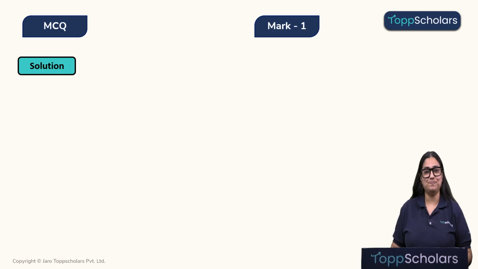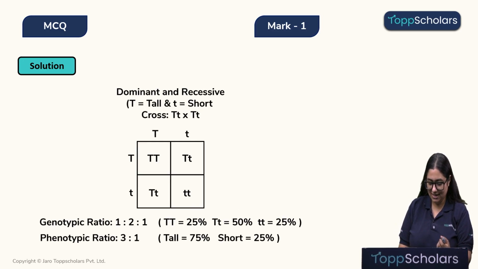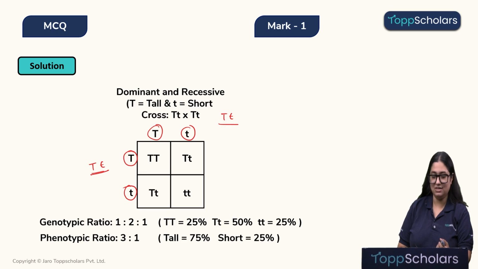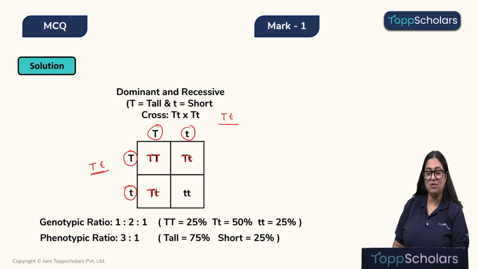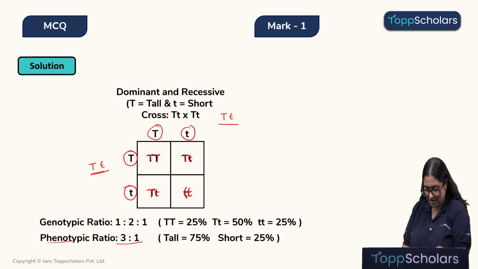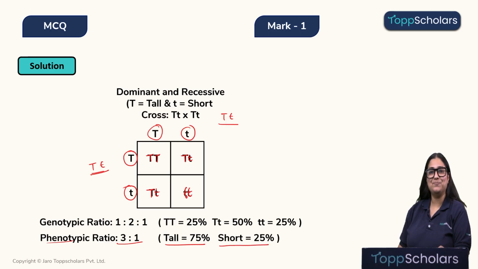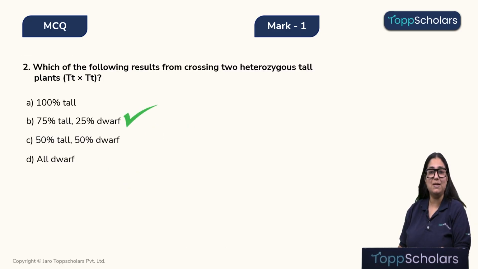Let's solve this MCQ. So, we can see over here, children, that these are the alleles that we will receive from the parent with this gene, and these are the alleles that we will receive from this parent, right? So, let's look at the first combination. We get a homozygous tall plant. Then the second combination, a heterozygous tall plant. Third combination, again a heterozygous tall plant. And the fourth combination is a homozygous dwarf plant, right? So, the phenotypic ratio, as we can see over here, is 75% tall plants and 25% short plants. Therefore, the correct answer is option B.